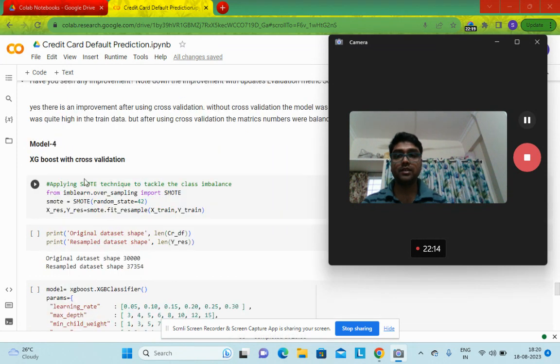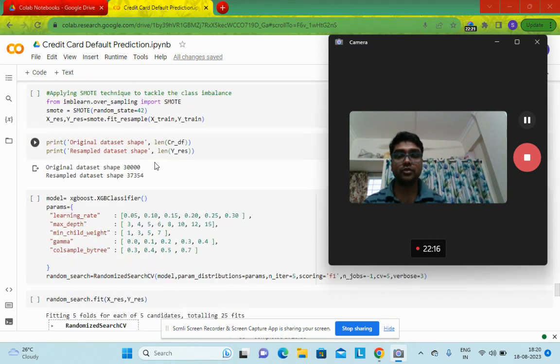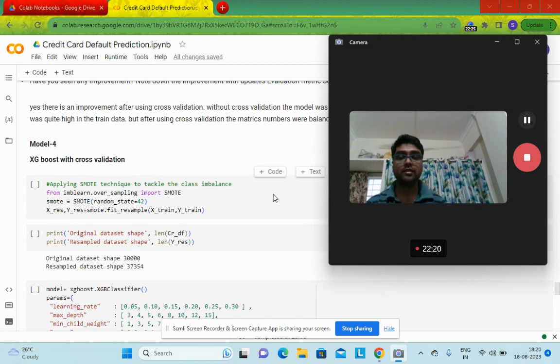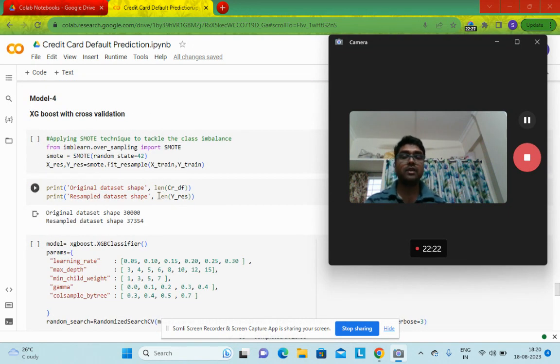Then coming to the next model, which is XGBoost, and I have applied XGBoost directly with the cross validation. And before applying XGBoost with the cross validation, since there is a high class imbalance in our data set, I have used the SMOTE technique to oversample the data.